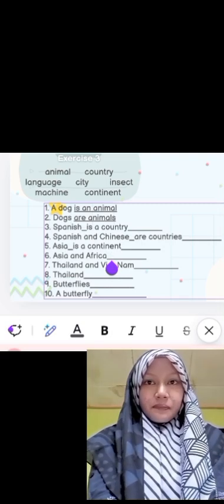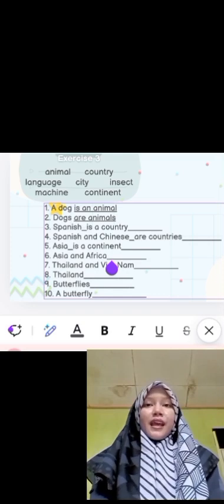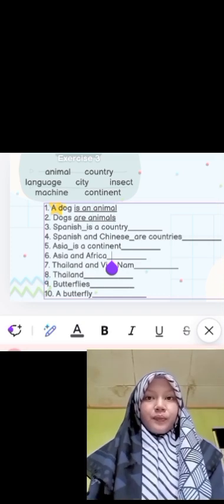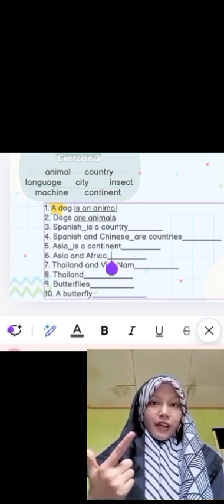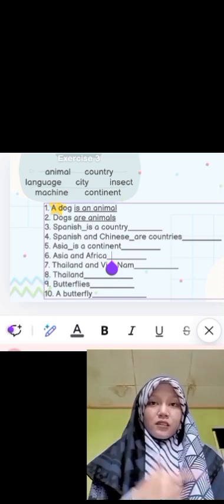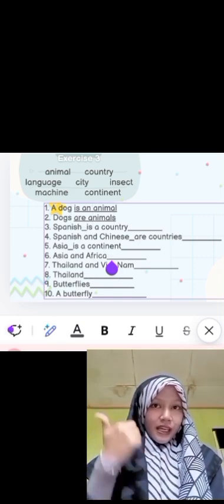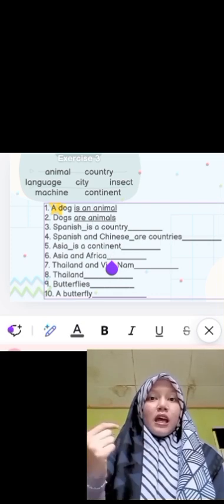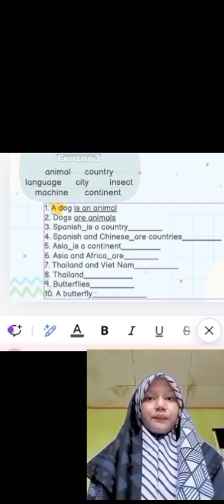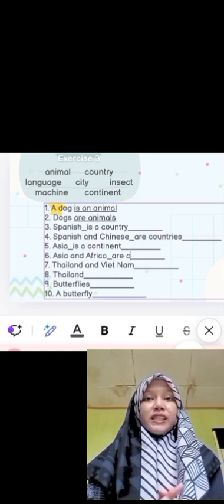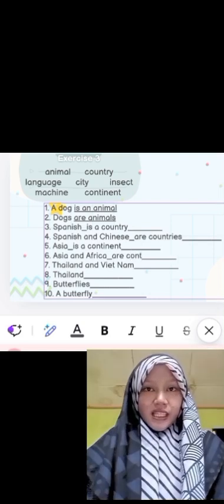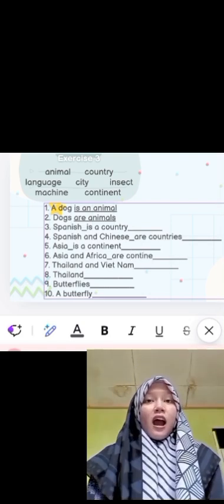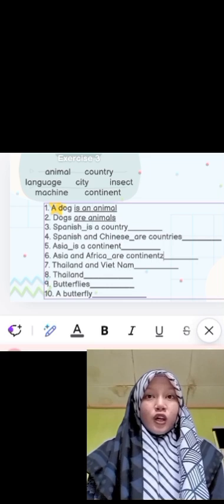Number 6, Asia and Africa. It is more than one. That means it is plural. So we have to use the to be are. Asia and Africa are continents.